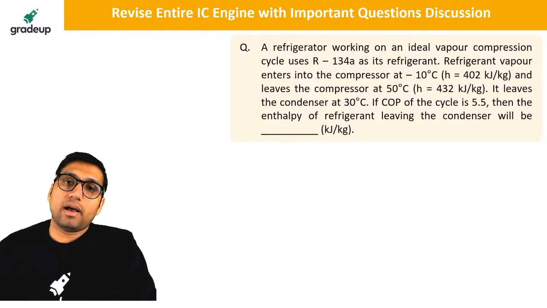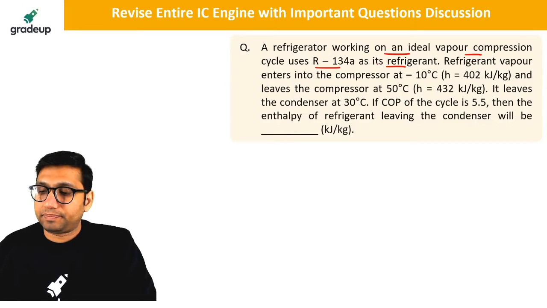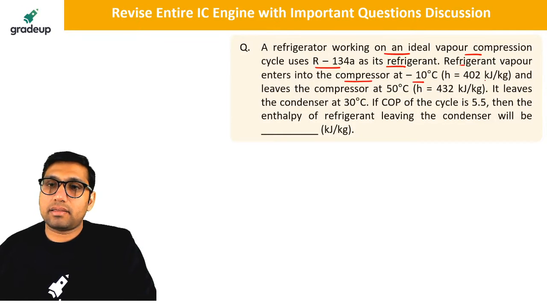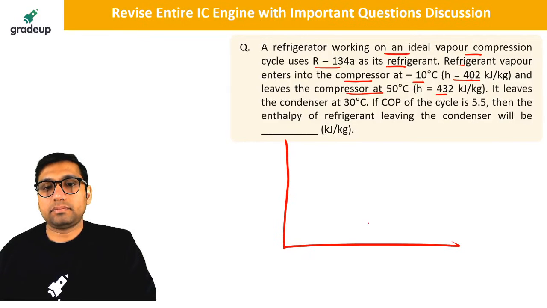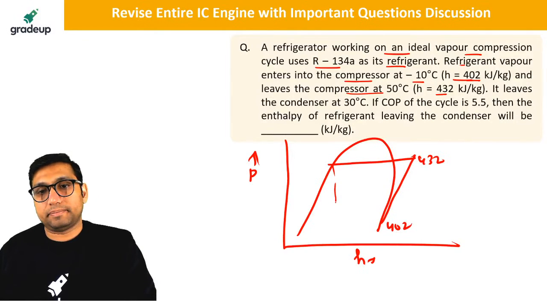Next question. A refrigerator working on an ideal vapor compression cycle uses R134a as its refrigerant. The refrigerant vapor enters the compressor at minus 10 degrees Celsius at an enthalpy of 402 and leaves the compressor at 50 degrees Celsius at an enthalpy of 432. For solving the question, it will be better if you draw the diagram of a vapor compression cycle on a pressure enthalpy diagram. So this is at point 1, this is at entry, this is 402, this is 432.